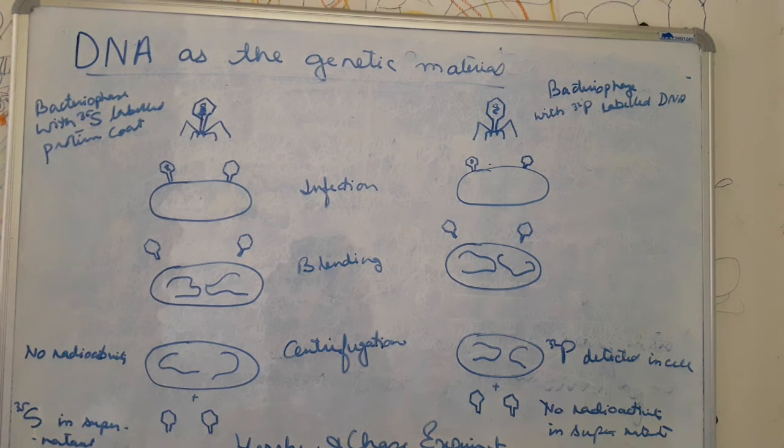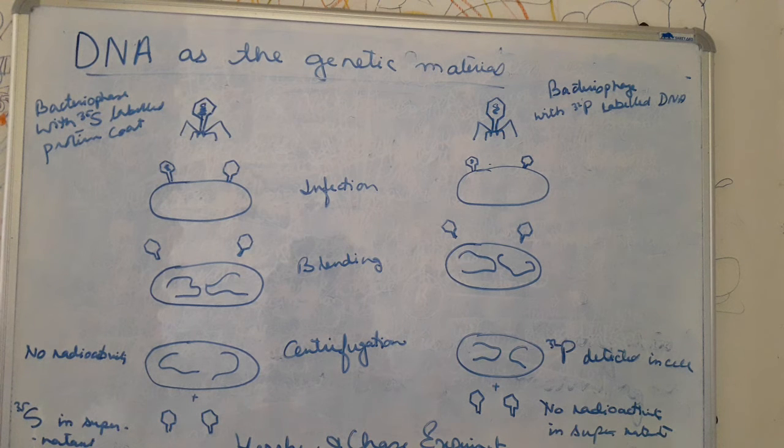Now after this, there are some requirements or properties of the genetic material. For example, it should contain all the genetic information in coded form. That means they are transmitted from one generation to another, so they will carry the information in the form of a coded message. Then it must be present in all the cells of multicellular organisms which possess totipotency. Totipotency, we know, is the single cell having the ability to regenerate a whole plant. So all these things have to be present in the genetic material.